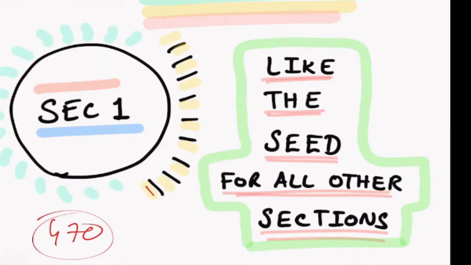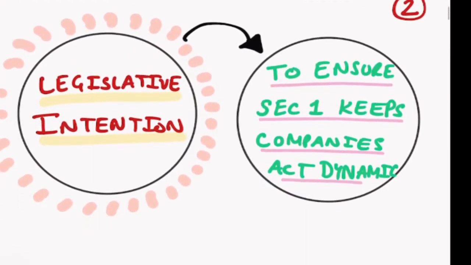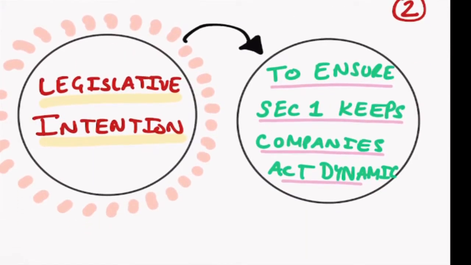And each section, subsection, clause, subclause has some intention behind it. And what is that intention? We need to understand. When we know the intention, it is easy to understand the law, right? So let us try and understand what is the legislative intention of section number 1. It is very, very simple.